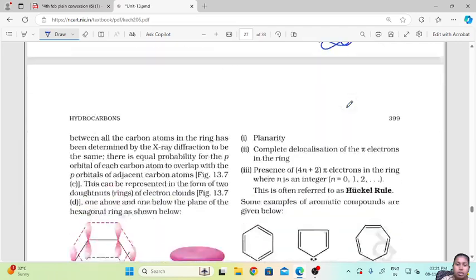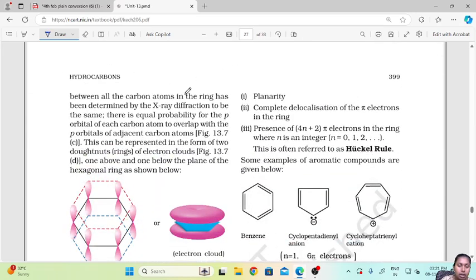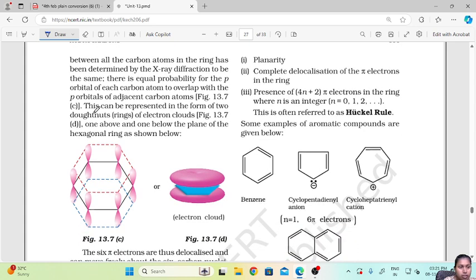Now, the internuclear distance between all the carbon atoms in the ring has been determined by X-ray diffraction to be the same. There is equal possibility for the p orbital of each carbon atom to overlap with the p orbitals of adjacent carbon atoms.